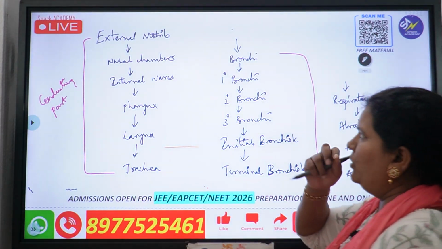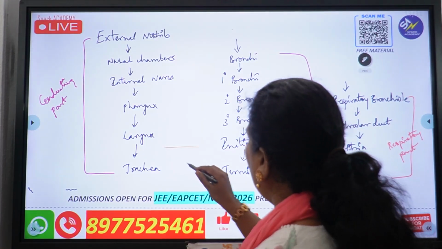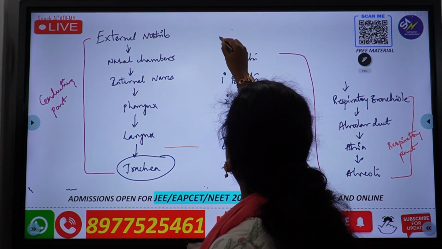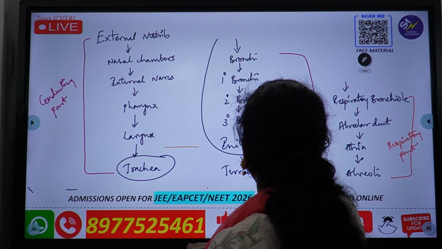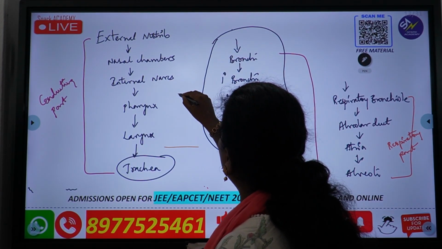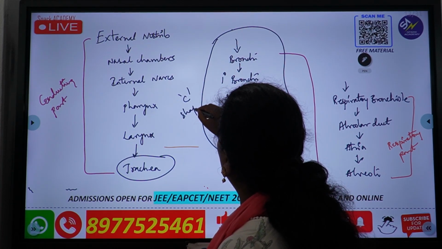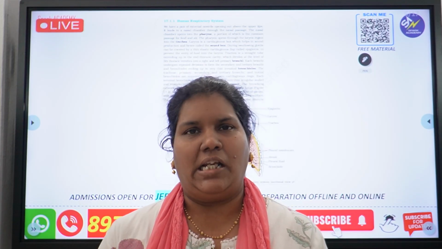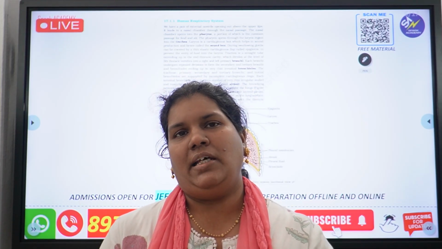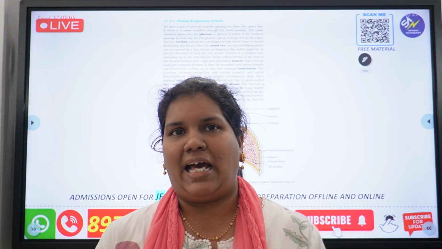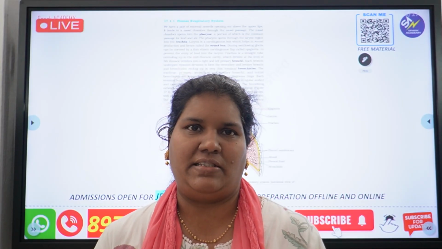One more point I want to highlight here, everybody. From trachea till initial bronchioles, all this area will have those C-shaped rings. So alveoli are called the structural and functional unit of the lungs, because it is at the alveoli structures only, which are vascularized sac-like structures, that exchange of gases will happen.